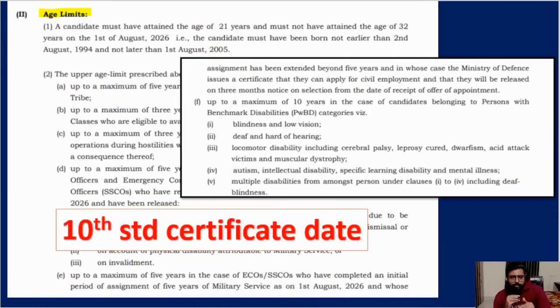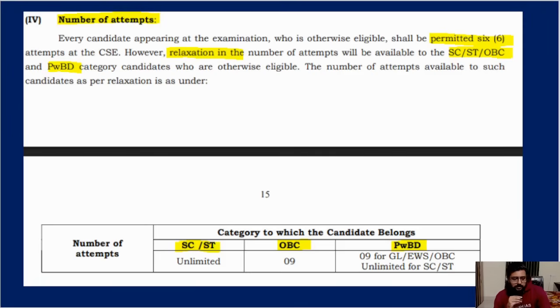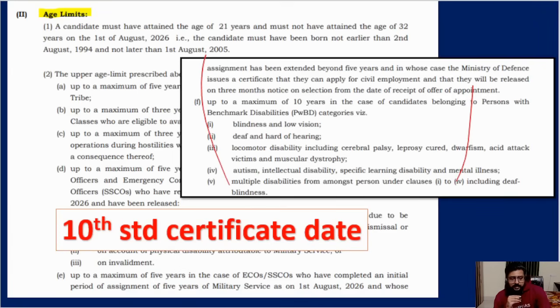Okay, we'll go into form filling now. And again, disabled people will get 10 years, and cumulative is also there. If you are OBC plus disabled, then the 3 years for OBC and the 10 years for disability both apply. That many years of relaxation is there. This is all written in detail in your notification. And again, how the birth date is calculated: it's based on what is written in your 10th standard certificate. You cannot say that in my Aadhaar the birthday is different. The birthday you have mentioned in your 10th standard is what they will count for calculating all these things.